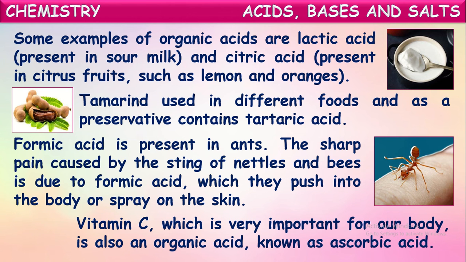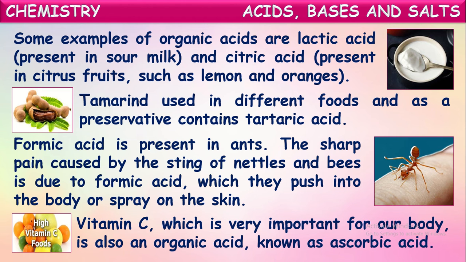And vitamin C, which is very important for our body. It is also an organic acid which is known as ascorbic acid. It is present majorly in citrus fruits like lemons and oranges. So lemons and oranges contain citric acid as well as ascorbic acid. Ascorbic acid is nothing but vitamin C. It boosts our immune system.